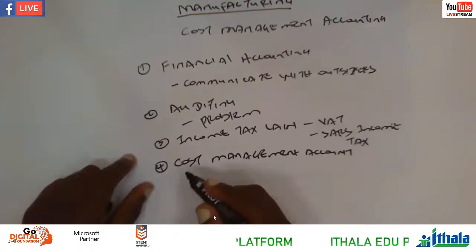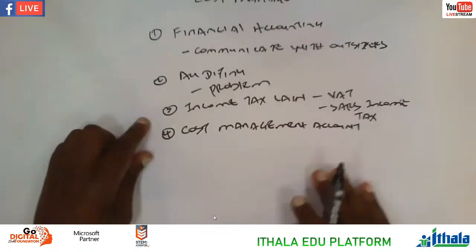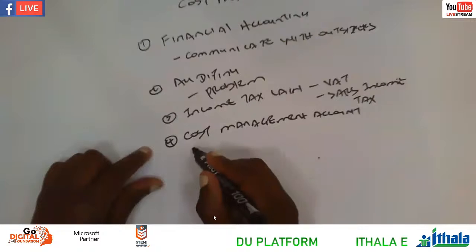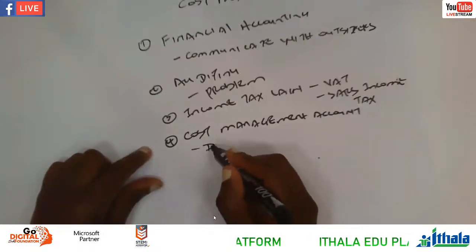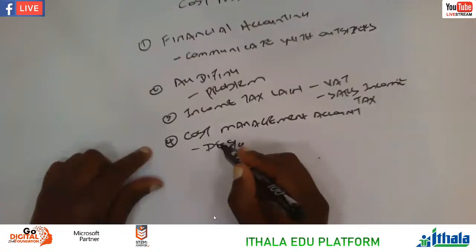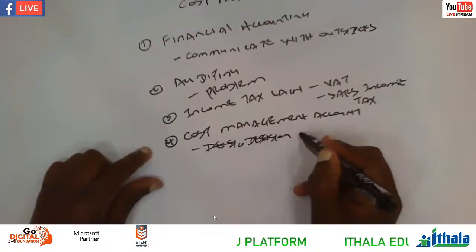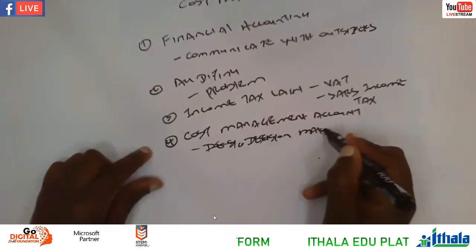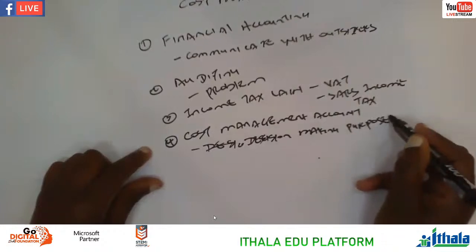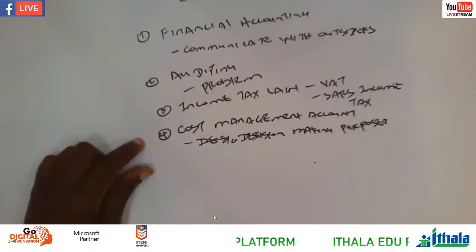How many business functions do we have, for instance? Okay, for instance, let's say you want to take a decision. So this one is for us to take decision, for decision-making purpose. Right, so we have to use this kind of accounting if we are taking decision.